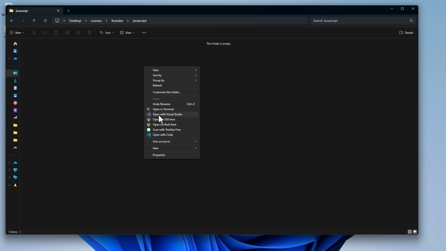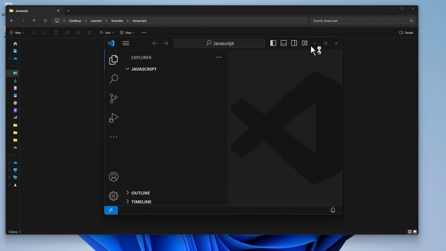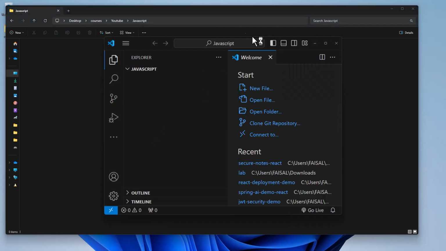This is what it is. So this is Visual Studio, which is not Visual Studio Code. It's different. So you have to take a look at this logo. Okay, this one. And if you say open, you'll see the folder open up over here.